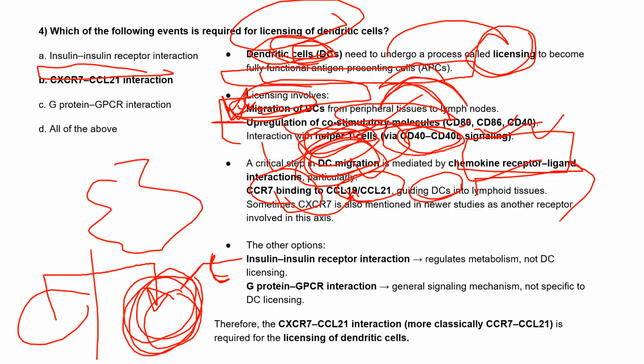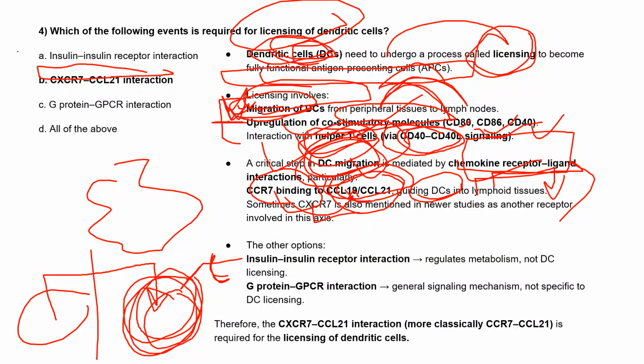Only after that will it move into the lymphoid tissue. As extra information, sometimes CXCR7 also helps. Other than CCR7, CXCR7 is another receptor which binds to CCL19 and CCL21 and helps the dendritic cell into the lymphoid tissue.